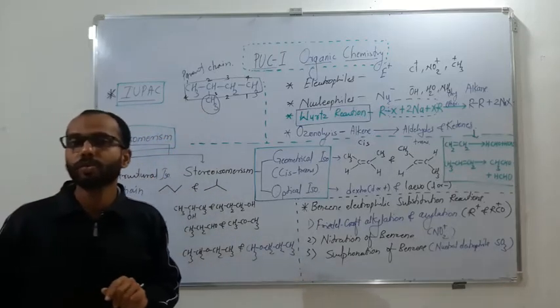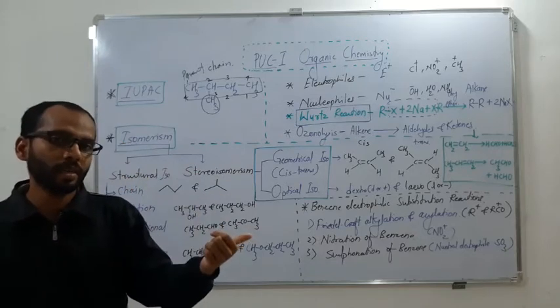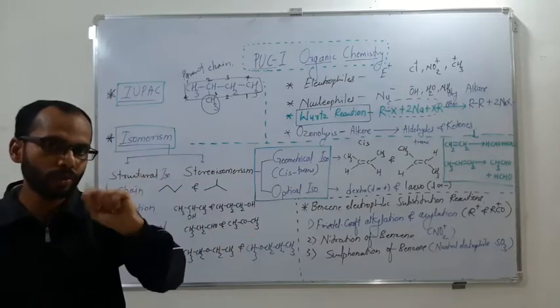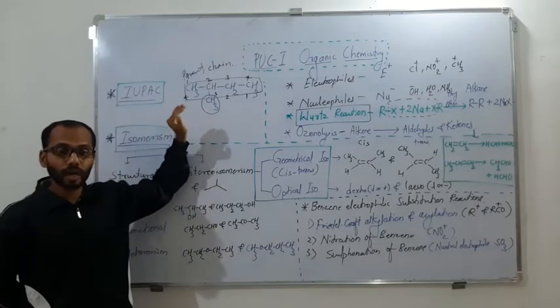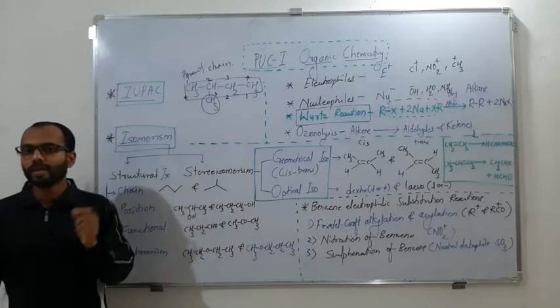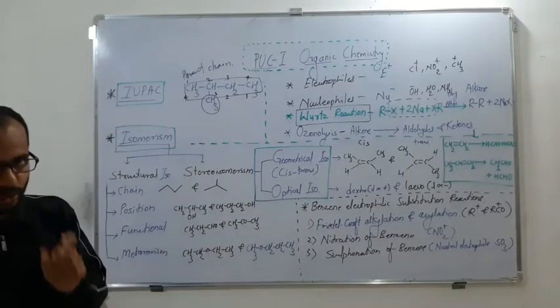In that case, you should be able to know which is the principal functional group and which is secondary, because choosing the principal functional group is most important in a compound having more than one functional group, and that choice is done using a priority order.